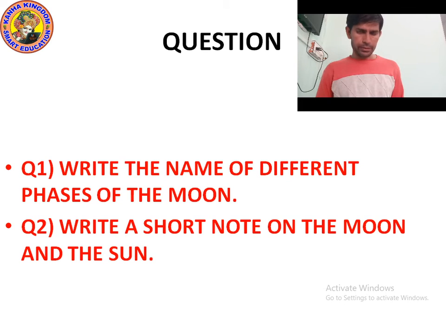Before 1 minute I showed you the names of the phases: new moon, waxing crescent, first quarter, waxing gibbous, full moon, waning gibbous, third quarter, waning crescent. Okay, these are the phases of the moon.